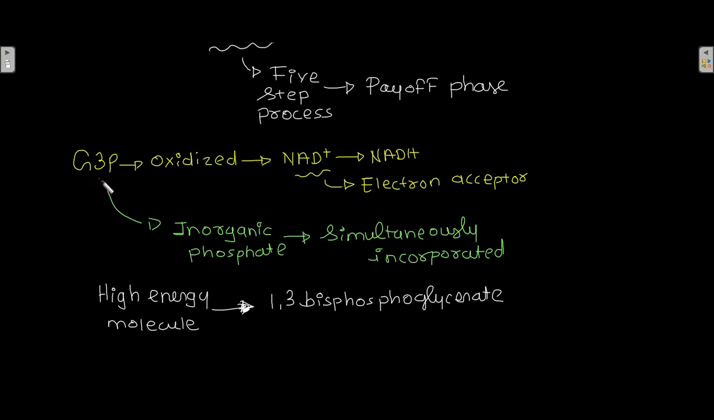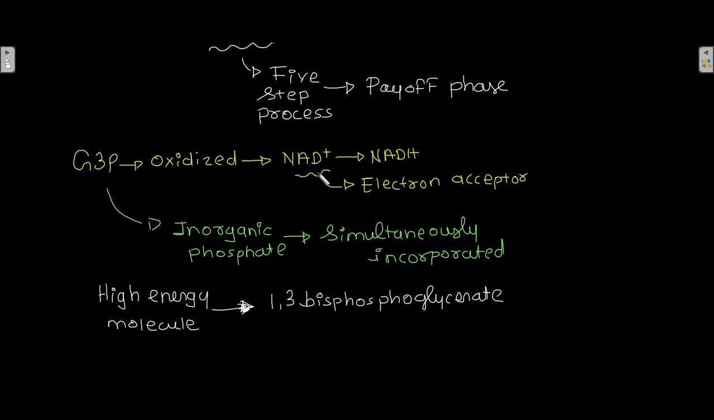Now this glyceraldehyde 3-phosphate is oxidized with the help of NAD+. So NAD+ oxidizes glyceraldehyde 3-phosphate, and in the process NAD+ gets converted into NADH because NAD+ acts as an electron acceptor, and simultaneously inorganic phosphate is incorporated. So glyceraldehyde 3-phosphate is oxidized and then inorganic phosphate is incorporated as well, and because of this a high energy molecule known as 1,3-bisphosphoglycerate is produced.